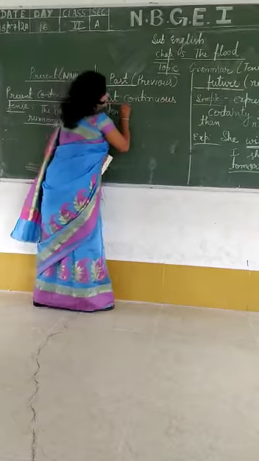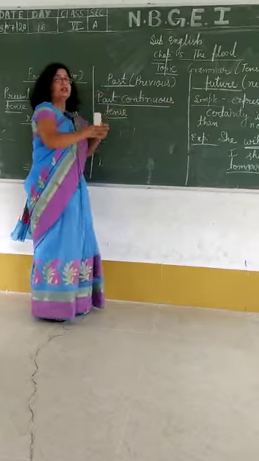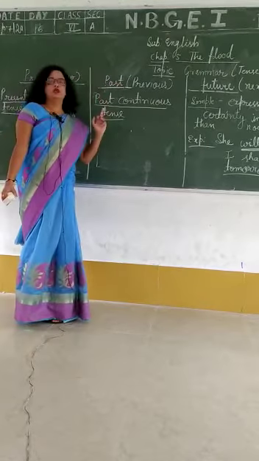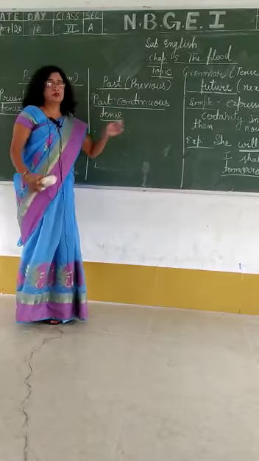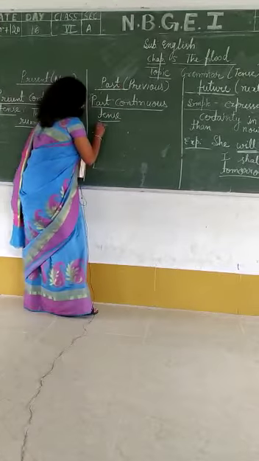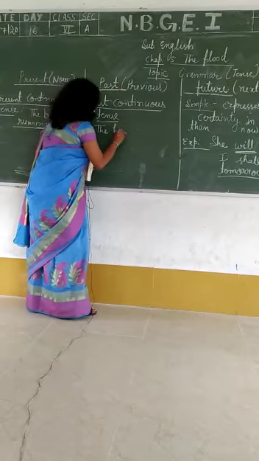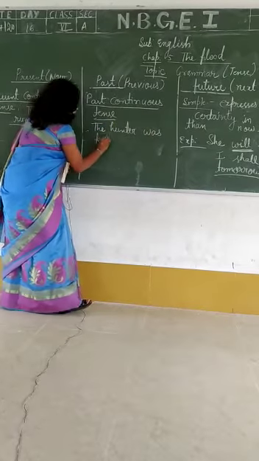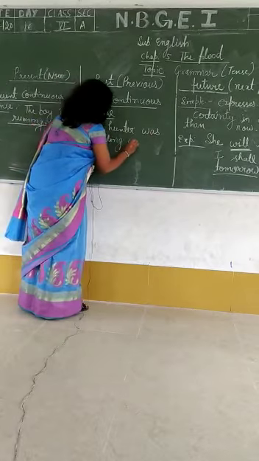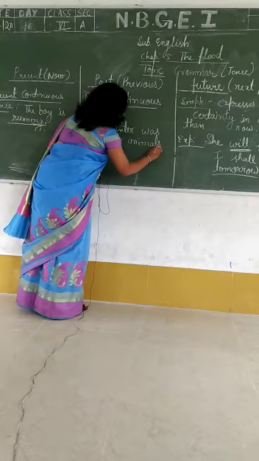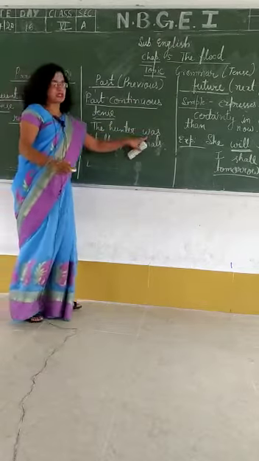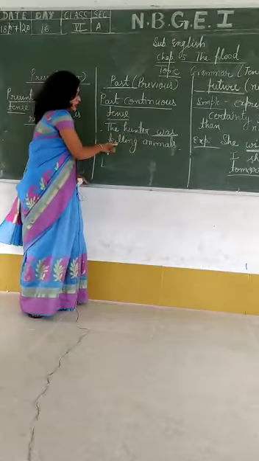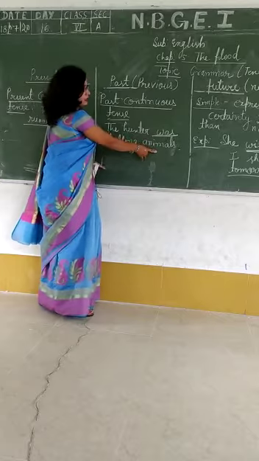Again students, the continuous word is clear, that something is moving on, but in past something was moving on. An action was continuously moving on. Like, the hunter was killing animals. So the hunter was. This was represents that action was going on. And what he was doing? He was killing animals. Clear?